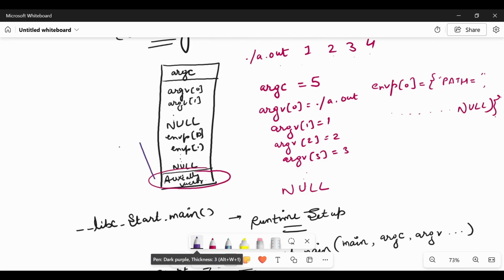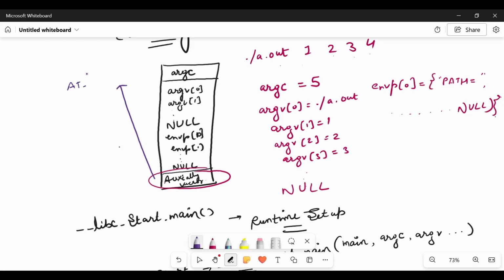Let's say from the auxiliary vector point of view, you have defined the page table, you have defined entry points, you have defined program headers or section headers. All the metadata which are required by the program is passed by the kernel to the program using this auxiliary vector.